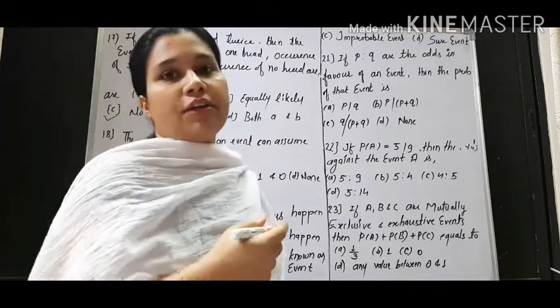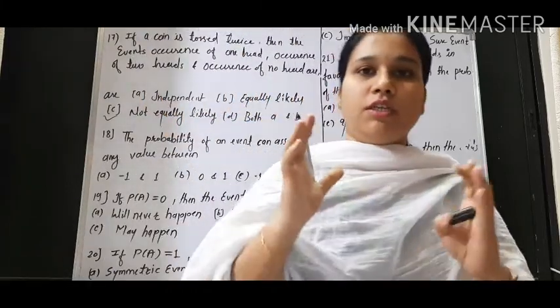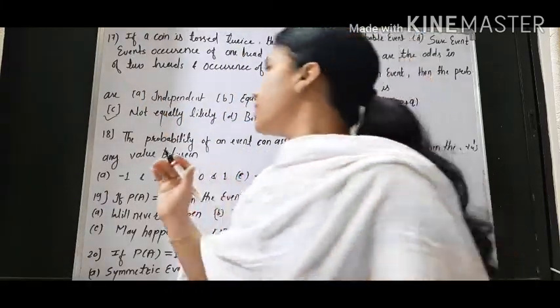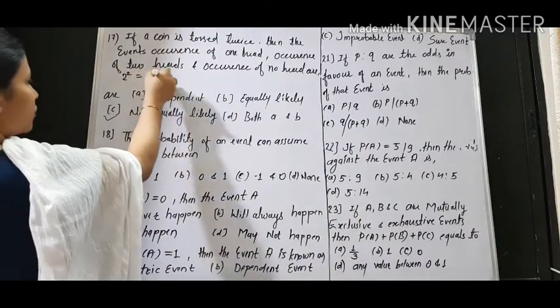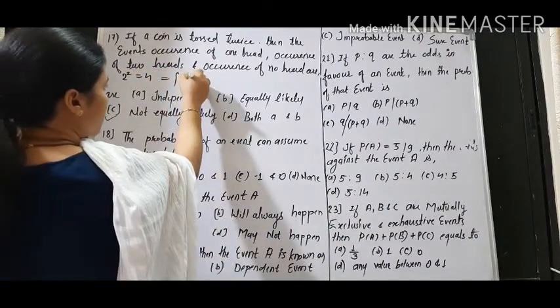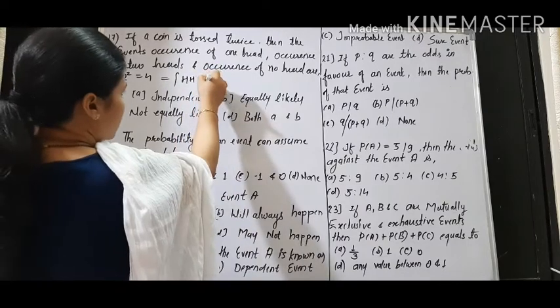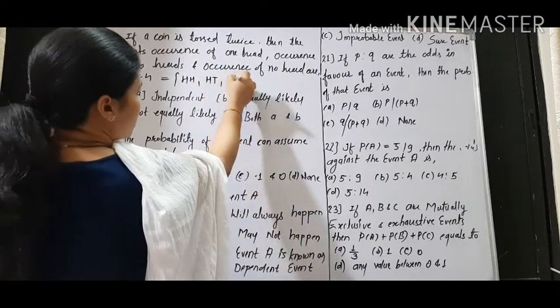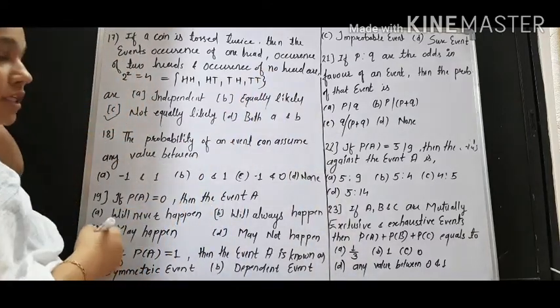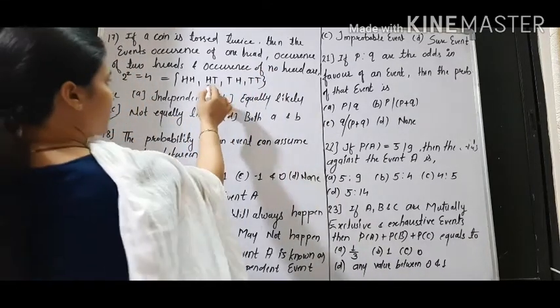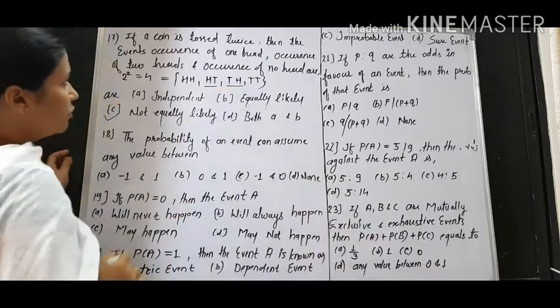When a coin is tossed twice, first thing, what will be the sample space? The sample space will have 2 squared, that is 4 outcomes: HH, HT, TH or TT. So the probability of one head means here one head, here also one head.